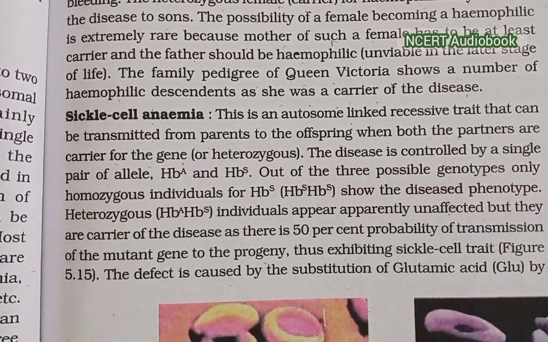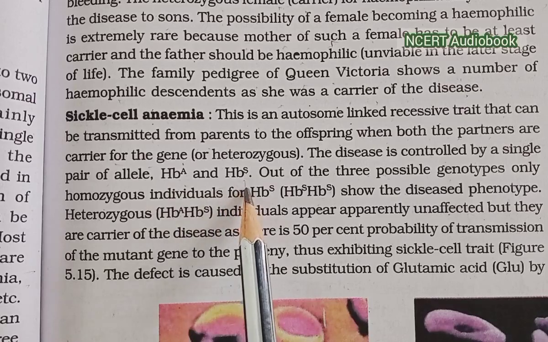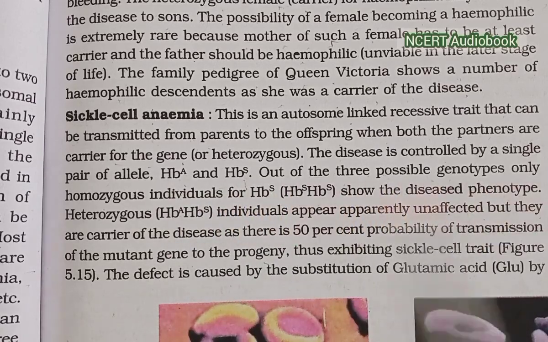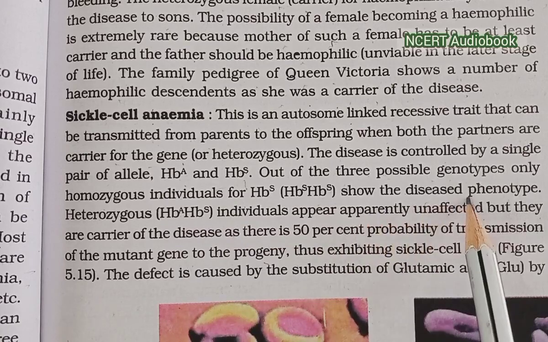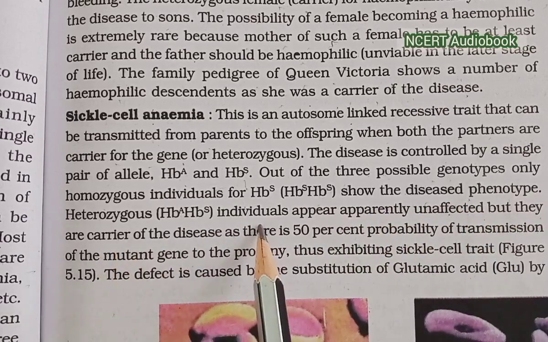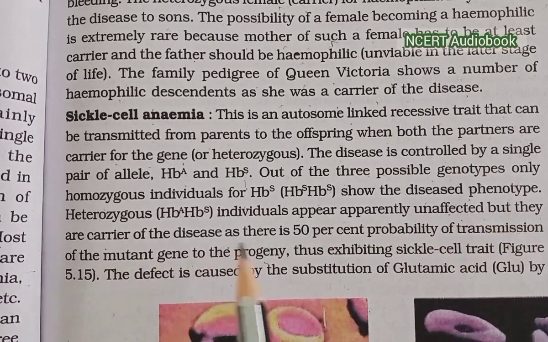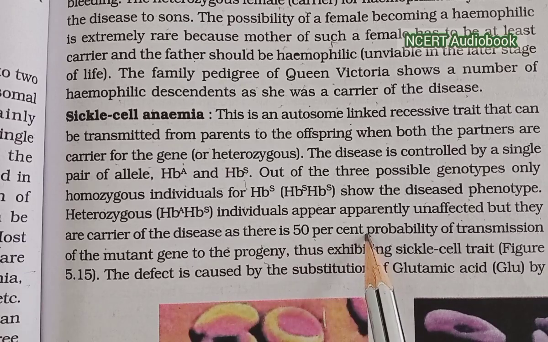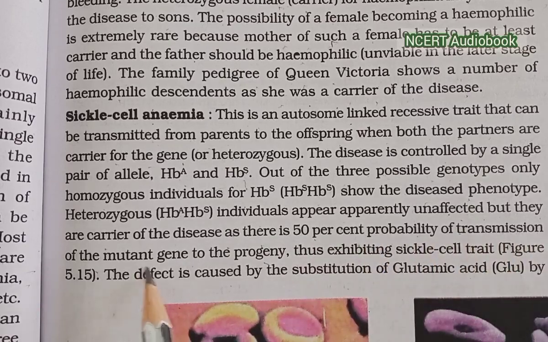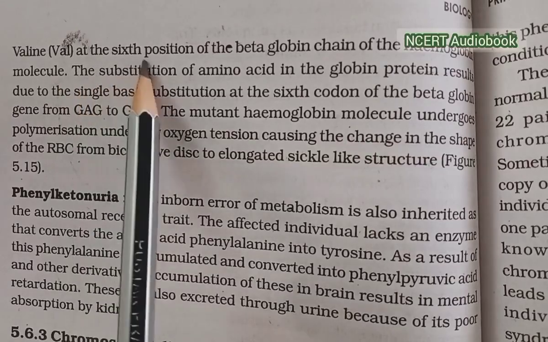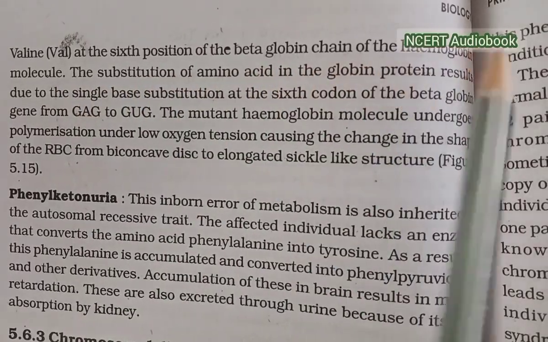The disease is controlled by a single pair of alleles, HBA and HBS. Out of three possible genotypes, only homozygous individuals show the disease phenotype. A heterozygous individual appears apparently unaffected but is a carrier of the disease, and there is a 50% probability of transmission of the mutant gene to the progeny. Thus, to exhibit the sickle cell trait, the defect is caused by the substitution of glutamic acid by valine at the sixth position of the beta globin chain of the hemoglobin molecule.